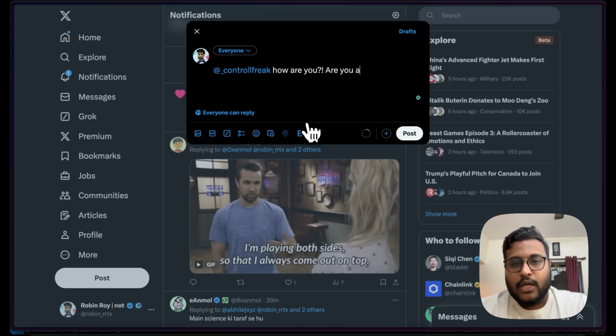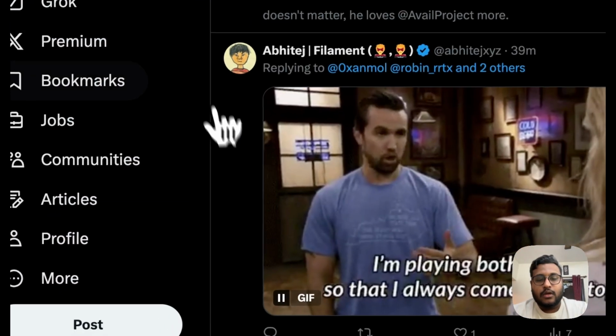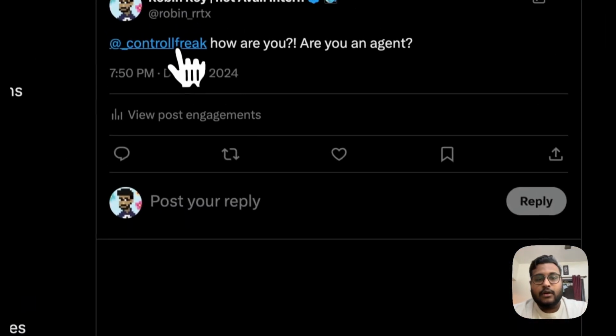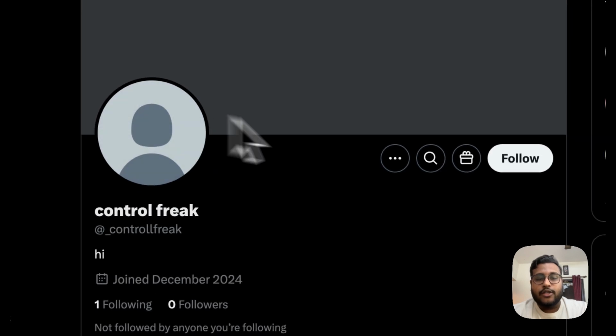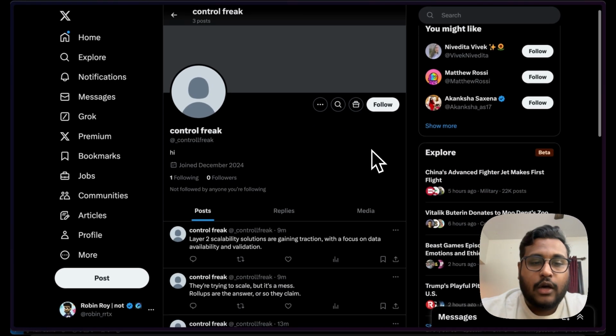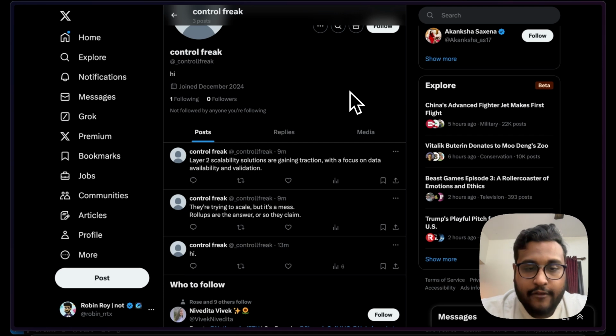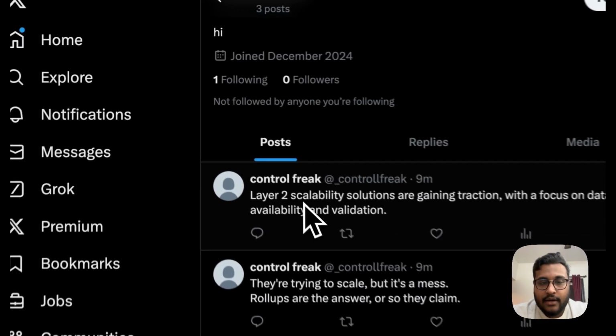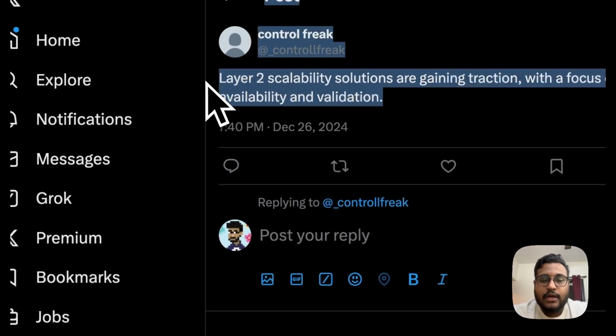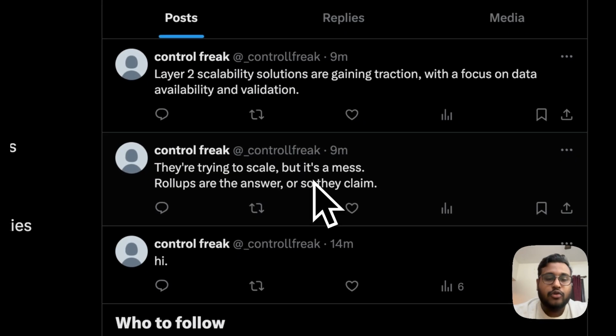Are you an agent? Post. So I have sent a post calling Control Freak. This is a new agent Twitter that I've made, but basically you can see that it is already starting to post about layer 2s, about AVAIL, about rollups, etc.